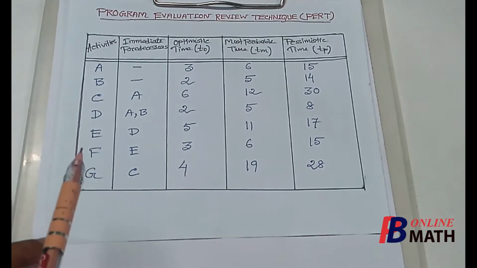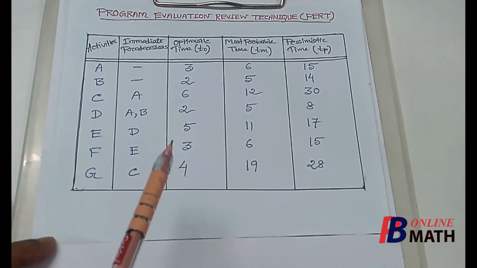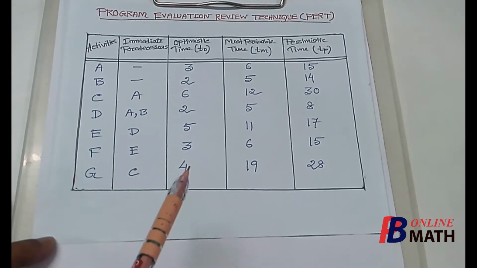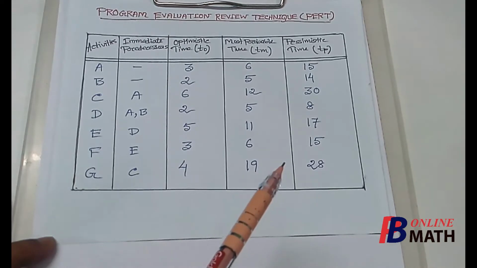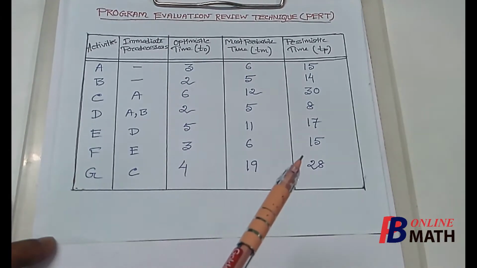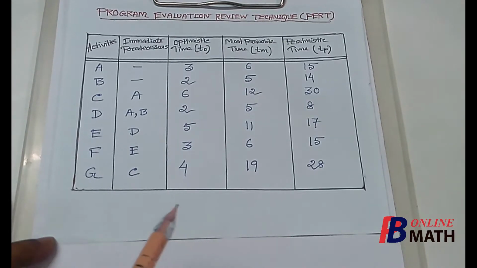Similarly, for the other activities, the most probable time is given, and also the optimistic time, that is the least possible time in which the activity can be completed, and also the pessimistic time, the maximum time that the activity can take. Now, since the exact time durations for the activities are not given, we can't find the exact minimum time in which the activity can be completed.